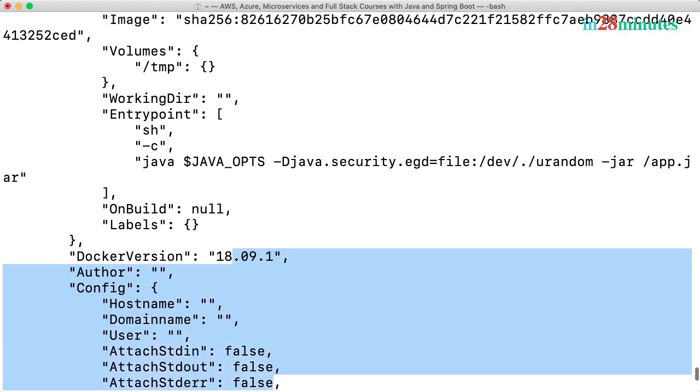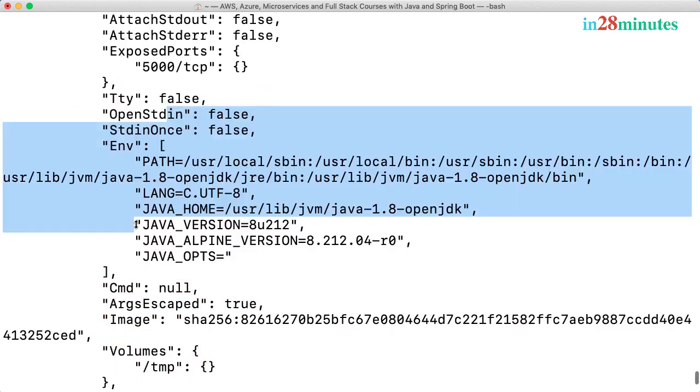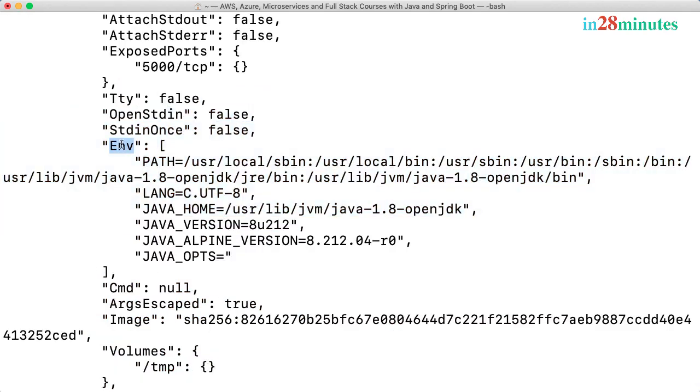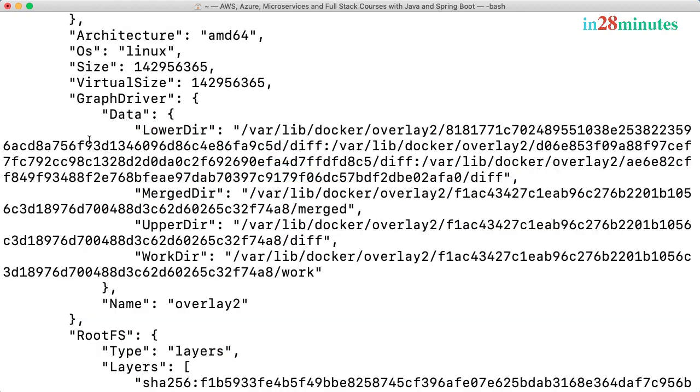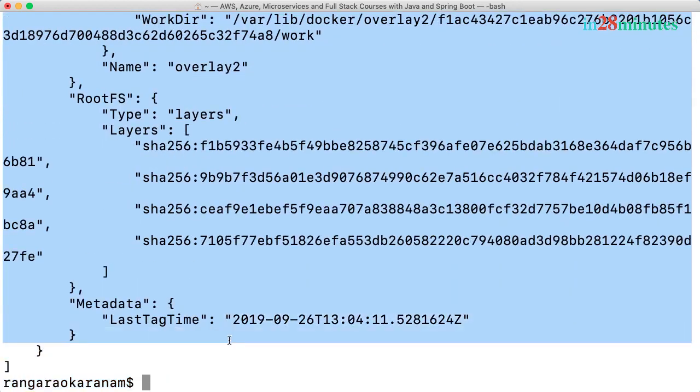You can see the Docker version which was used to create it. You can see the exposed ports. You can see that this is actually running on 5000. You can see all the environment variables which were set: path, Java home, Java version, Java Alpine version, and all that stuff. And you can see a lot of information about the folder structure, the different layers which are present, and all that stuff. Some of this might not really make sense to you for now, but for now, remember the fact that there are two important commands, docker image history and docker image inspect.